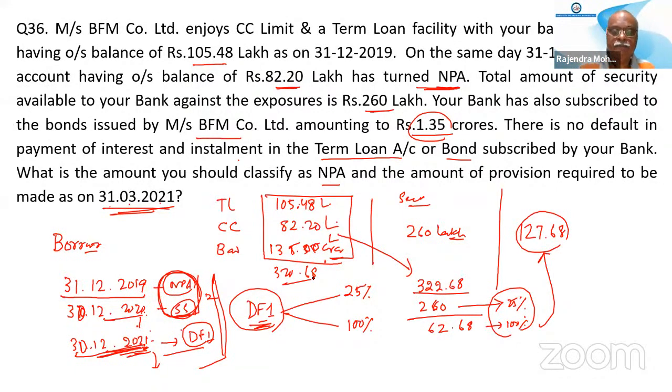Sir, what is the amount you should classify as NPA and the amount of provision to be made on 31 March? From 30th December 2020 to 31st March, it will be substandard only, no, sir? I have explained this simple thing here. This is the date of NPA. For 1 year, it will be in the substandard category. So 1 year expires on 30th December 2020. It is not as per financial year.